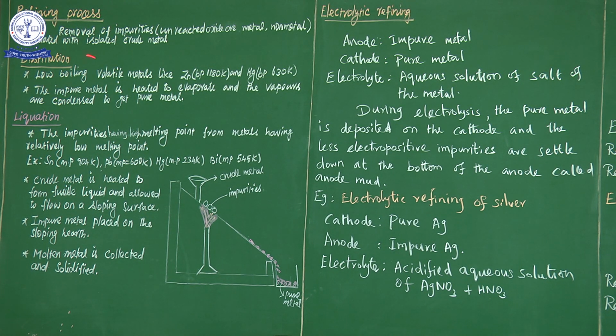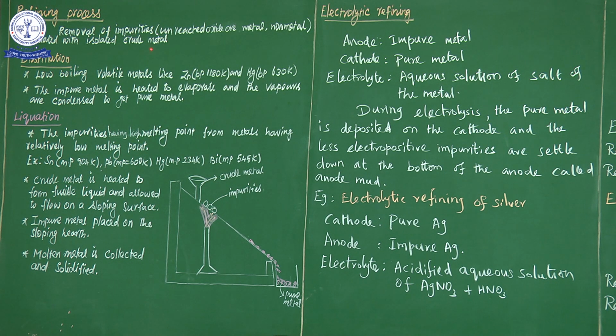So in this class, we will learn about the refining process. The refining process is used to purify the crude metal into pure metal. In the metallurgical process there are 3 steps. The third step is refining of crude metal. Refining of crude metal means getting the pure metal. So what is meant by the refining process? Removal of impurities.